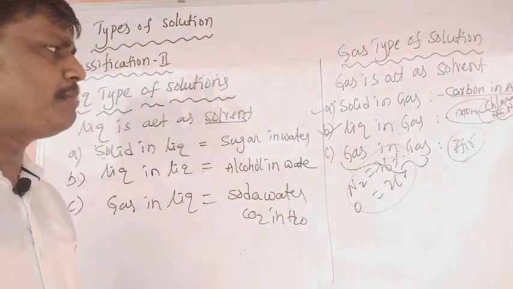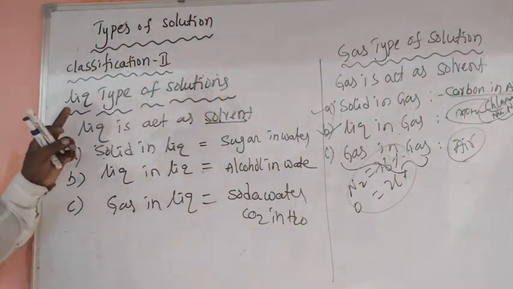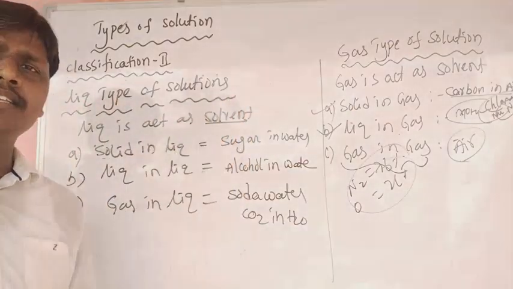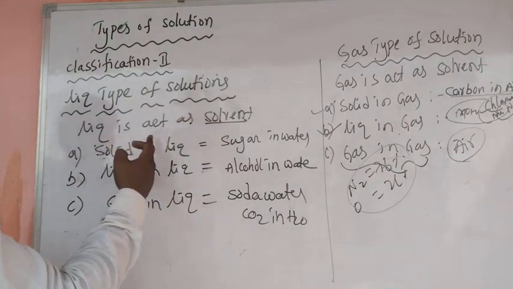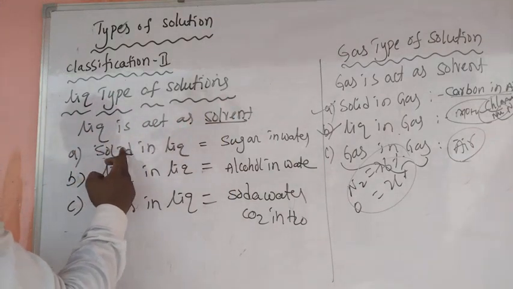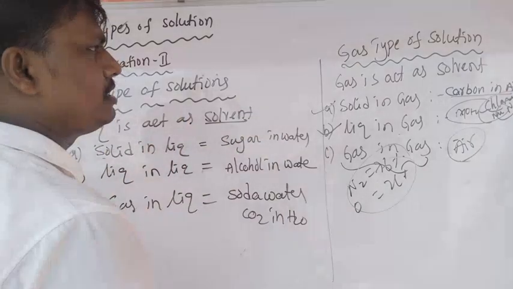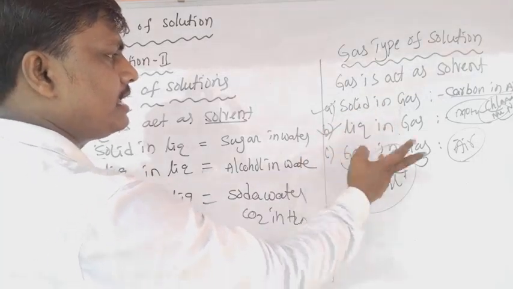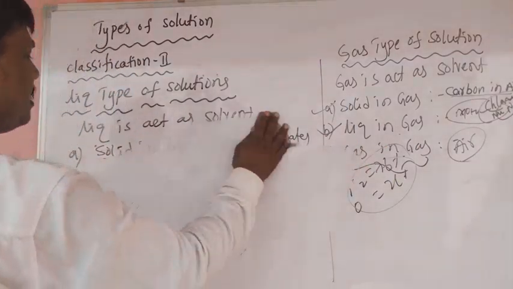Based on the physical nature of matter, solutions are classified into 9 types. Solid type of solutions: solid in solid, liquid in solid, gas in solid. Liquid type of solutions: solid in liquid, liquid in liquid, gas in liquid. Gas type of solutions, where gas acts as a solvent: solid in gas, liquid in gas, gas in gas. These are the 9 types of solutions. This is classification 2.